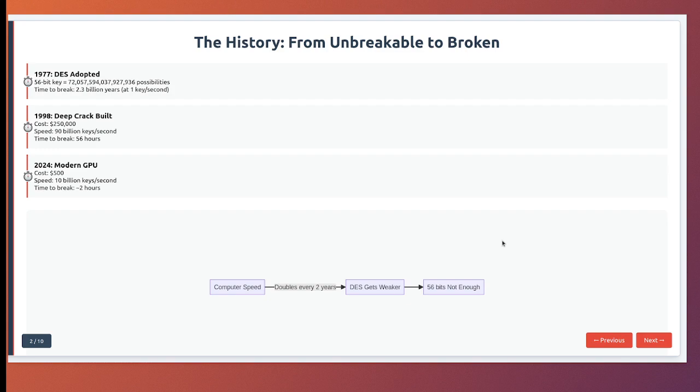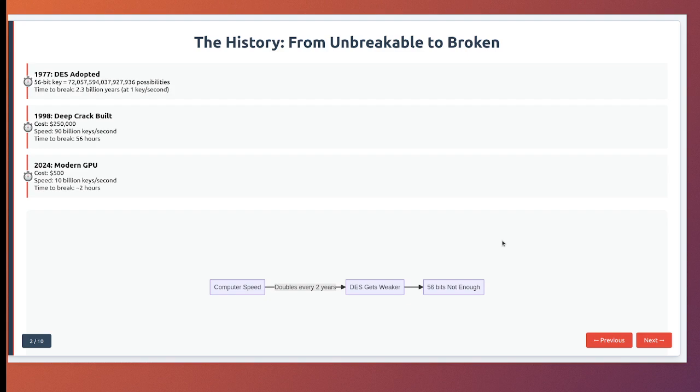Computer speed doubles roughly every 2 years. Moore's law in action. By 1987, that 2.3 billion years had shrunk to millions. By 1997, 2000s, the writing was on the wall. The real shock came in 1998. The Electronic Frontier Foundation built DeepCrack. This special-purpose computer could try DES keys per second. It cracked a DES encrypted message in 56 hours, proving publicly what cryptographers had warned: DES was no longer secure.